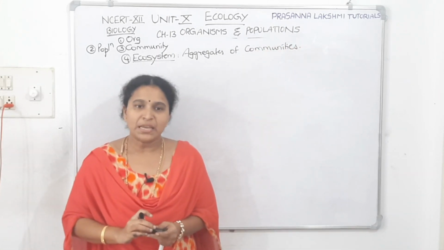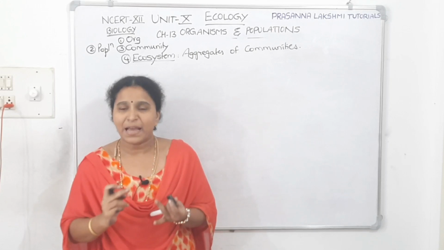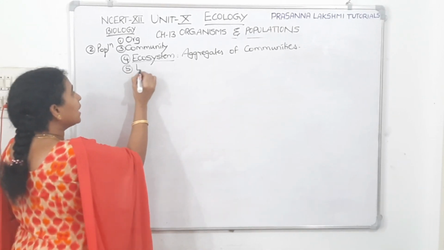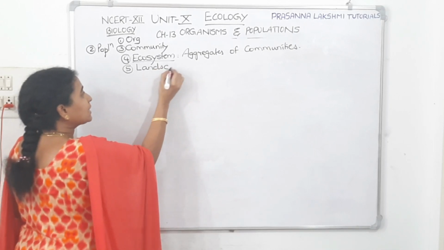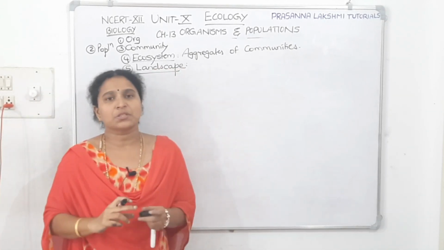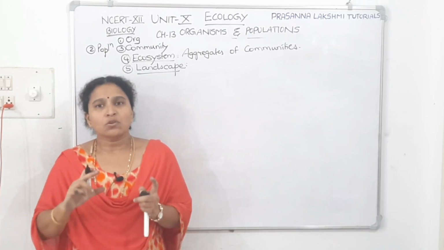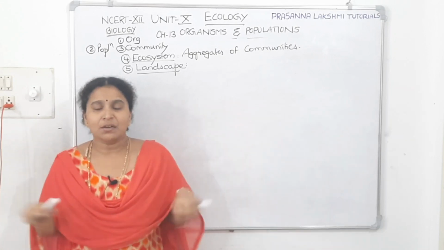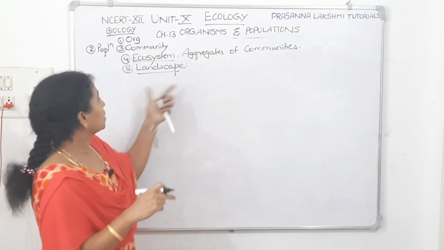Aggregates of communities will make an ecosystem. Terrestrial ecosystem, aquatic ecosystem, like that it goes. Now after ecosystem, next one is landscape. A group of ecosystems, or aggregate of ecosystems which are delimited by natural boundaries, is called a landscape.